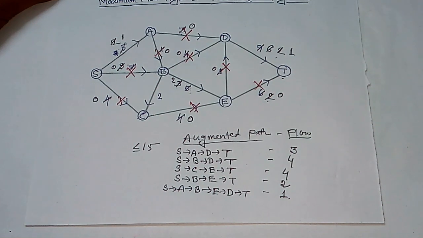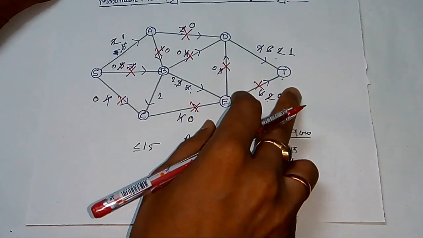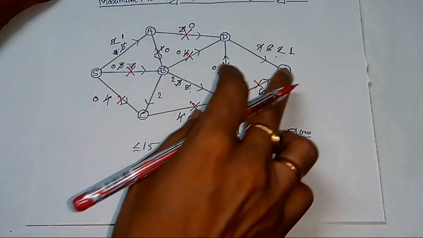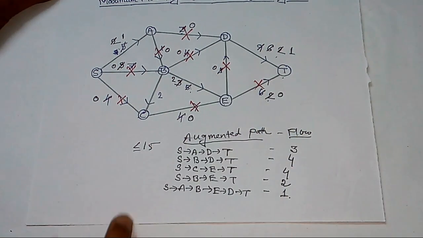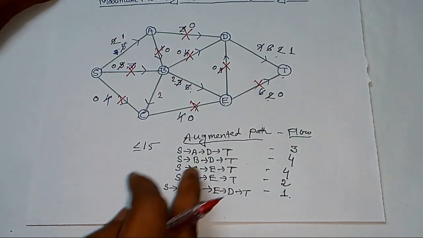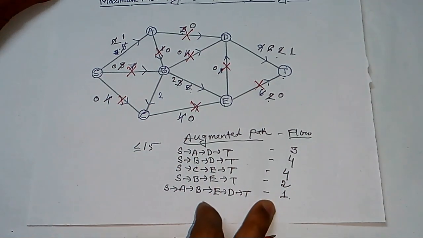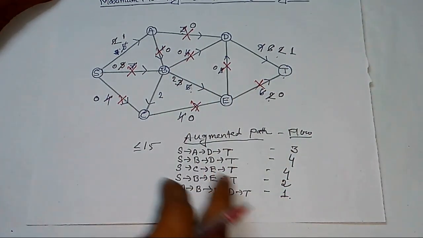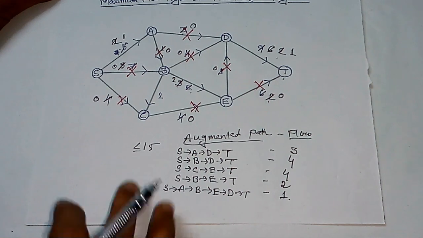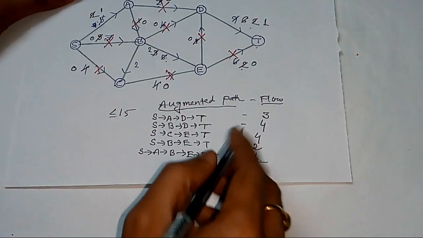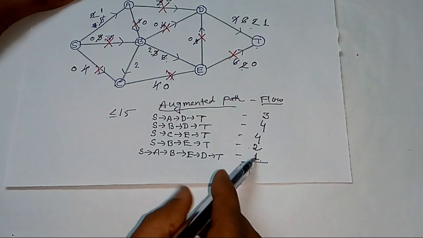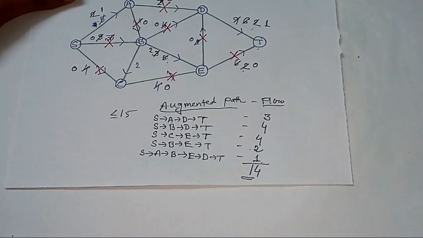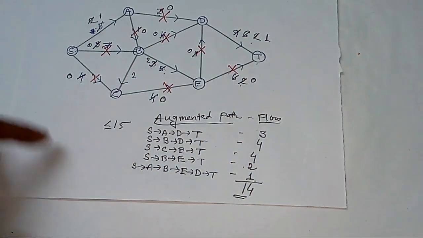Now the question is, is there any more augmented path from S to T? The answer is no. There is no path where we can reach from S to T where the capacity is still non-zero. Therefore, these are the possible augmented paths. Now, what is the maximum total flow? Here we see that the total flow is 3 plus 4 plus 4 plus 2 plus 1, that is equal to 14. So 14 is the maximum flow that can be sent from S to T via these augmented paths.